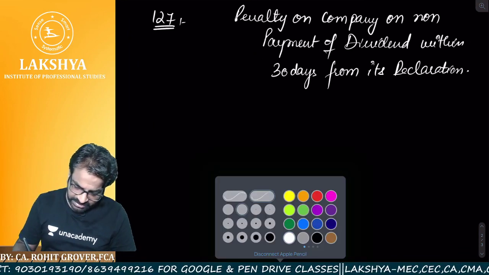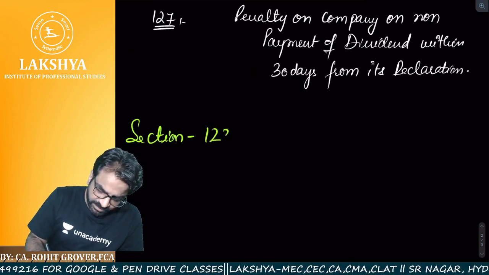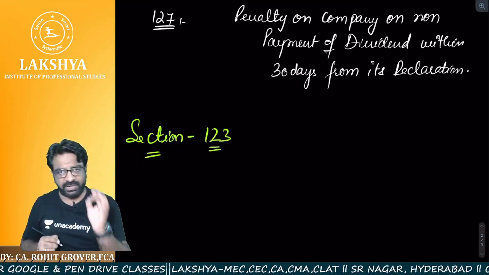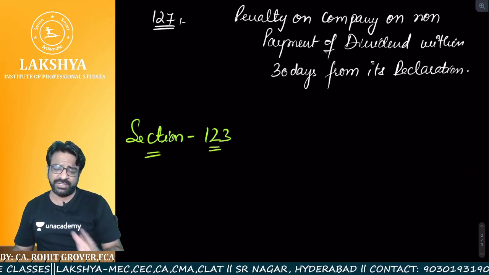Chalo, let us understand the first section. What is the first section we have to understand? Section number 123. A very huge section, but a very important section. First of all, we have to understand what is the definition of the dividend.